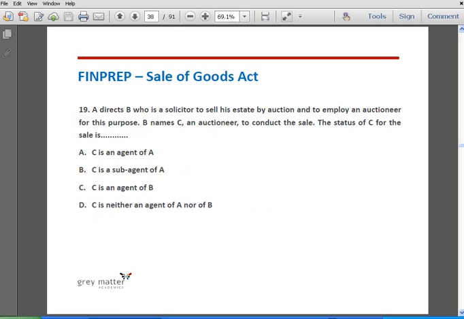Question number 19. A directs B, who is a solicitor, to sell his estate by auction and to employ an auctioneer for this purpose. B names an auctioneer, C, to conduct the sale.